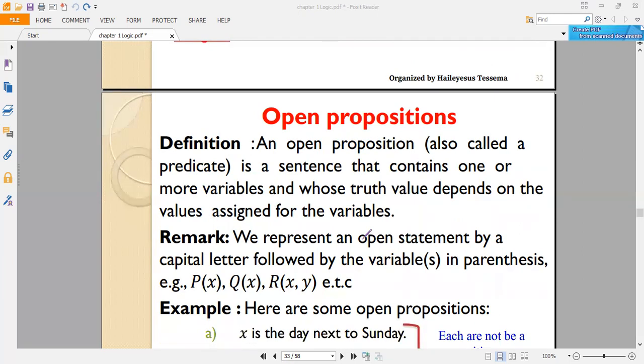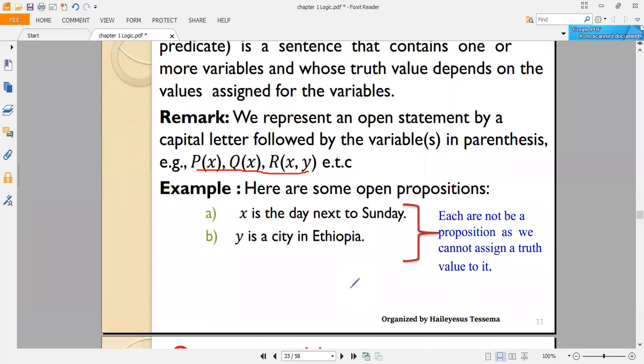So this is what an open proposition means. We mostly represent an open proposition by using capital letters followed by variables in parentheses, just like these ones: P of x, Q of x, R of x, y, etc. Let's take this example. Here are some open propositions.